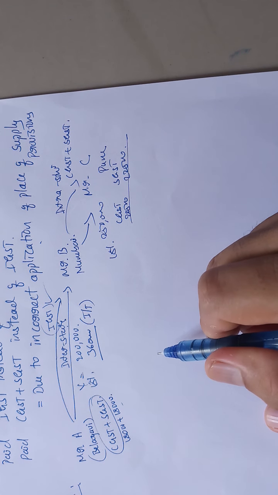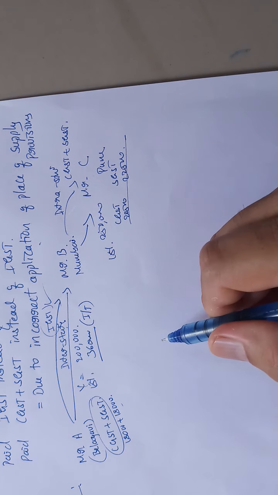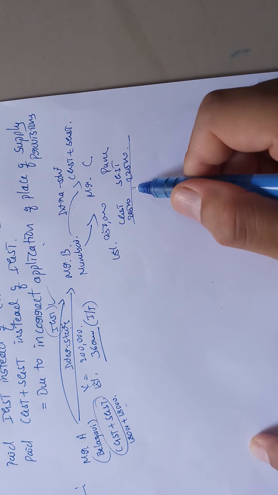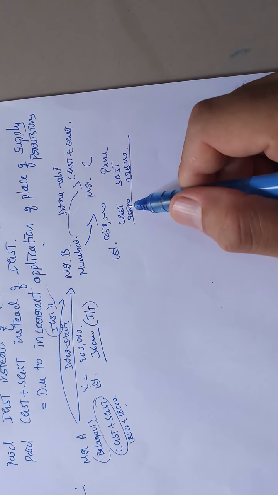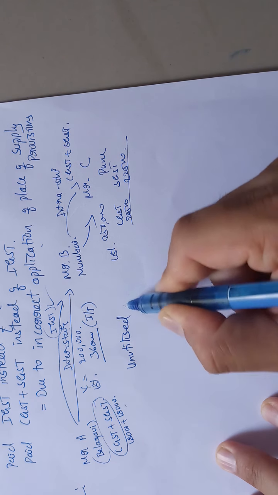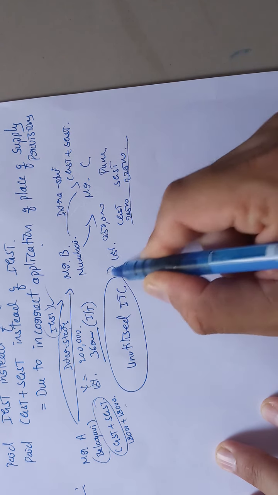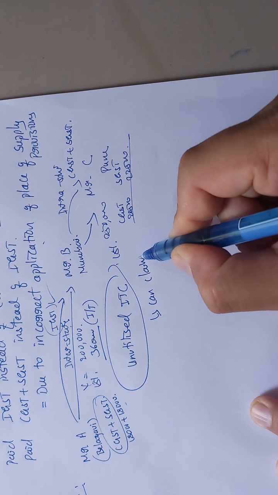So if it is collected wrongly and paid to the government, and if there is any excess amount available or unutilized ITC, due to this, any unutilized ITC can claim refund.